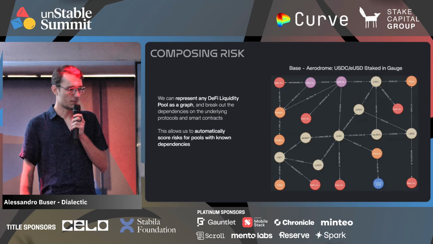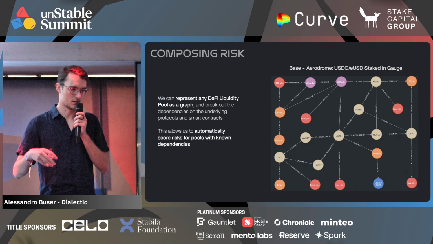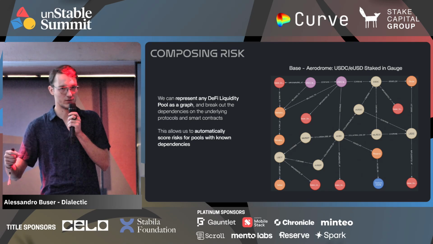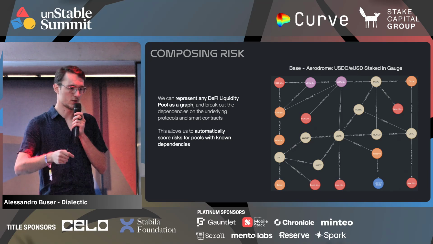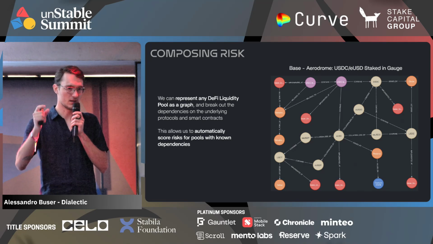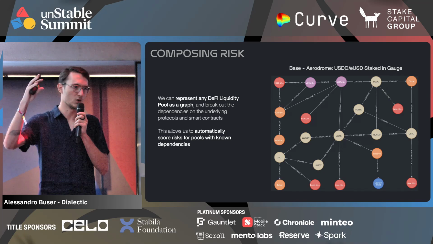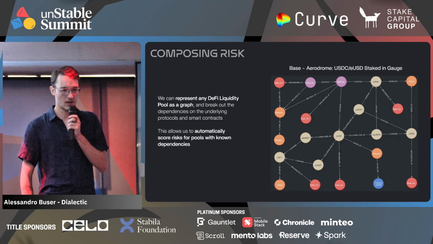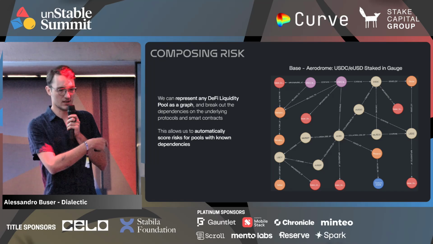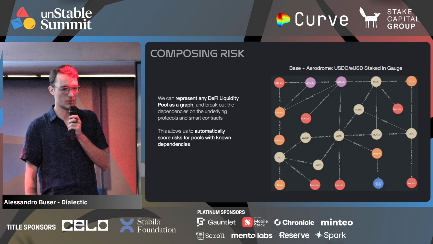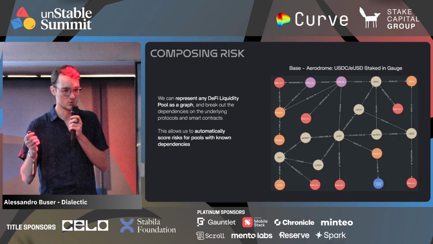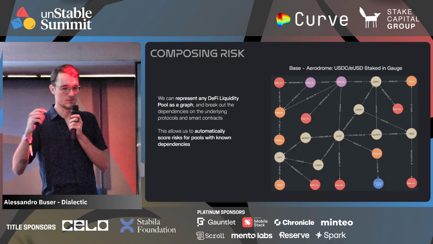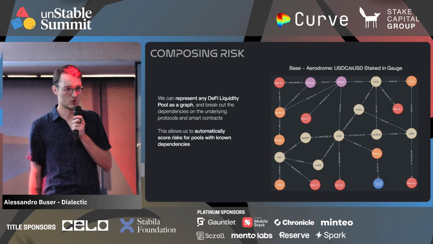So the way that we look at risk on a fundamental basis is that we have some tooling to break down dependency trees of DeFi protocols. We have this tool called Nebula, where we can put in a pool address, and it automatically goes on chain and scans the contract interactions, and it's able to generate a dependency graph of the protocol. In this example, you can see this is a pool on Aerodrome, it's USDC and USD from Reserve. And as you can see, there's a lot of dependencies on Circle, on Aerodrome, on Reserve, on Tether, and a bunch of other stuff.